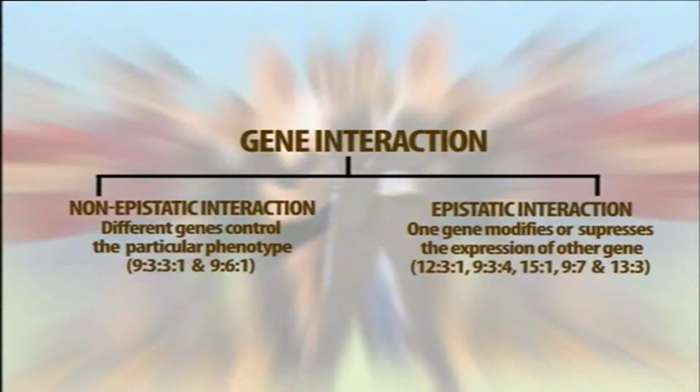Number one, non-epistatic interaction, in which two or more genes control the same general character. Examples are typical dihybrid ratio, which gives 9:3:3:1 ratio, same as that of Mendelian dihybrid ratio, and polymeric gene action, which produces 9:6:1 ratio. Number two, epistatic interaction, in which one gene masks the expression of the other and changes the phenotype.